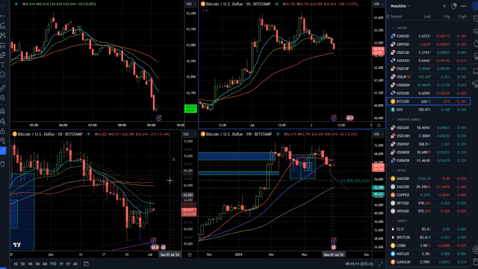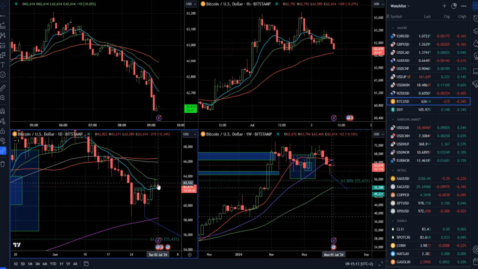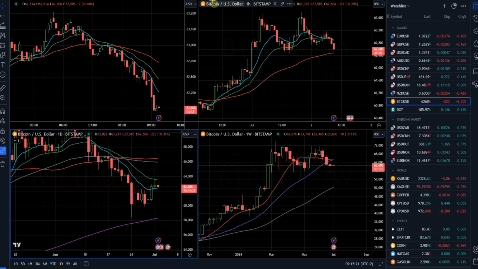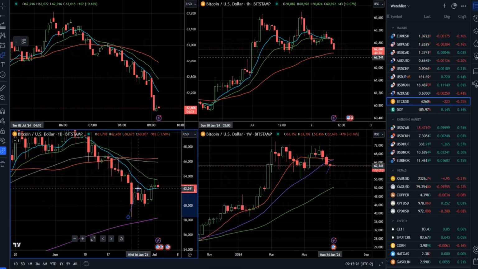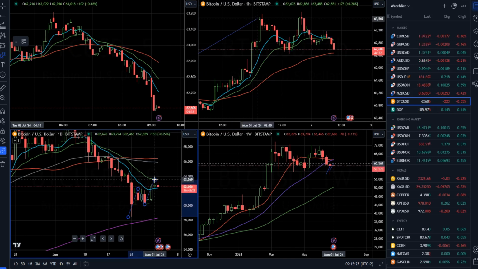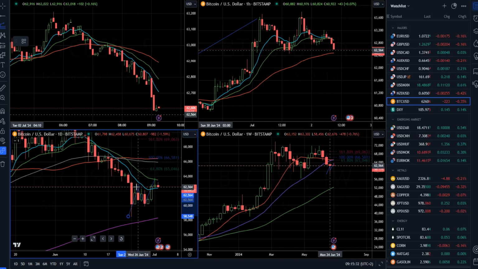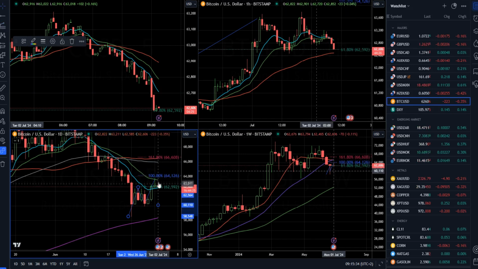Speaking of the Bitcoin, there was also rejection of the declining 20-day moving average, quite a close of the high near the low. And I see potential for the downside rotation. So there is a chance that this movement that happened here can be just a small ABC. And let's just place the Fibonacci expansion tool here. I can see that it was exactly around 100% expansion at this point.